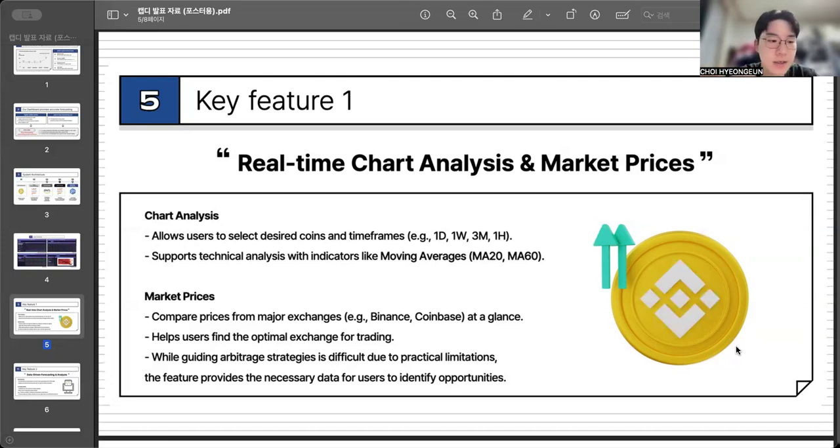We integrated technical analysis indicators, as I said, moving average, MA20, MA60, directly into the charts. Furthermore, looking at the market price section, a user can compare prices across major global exchanges like Binance and Coinbase at a glance. And while automated arbitrage is complex, simply visualizing these price gaps gives our users a significant advantage in identifying opportunities manually.